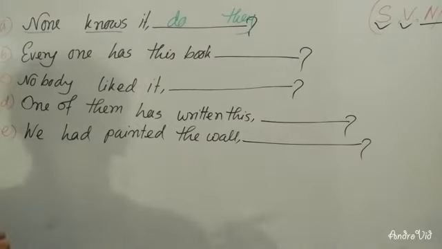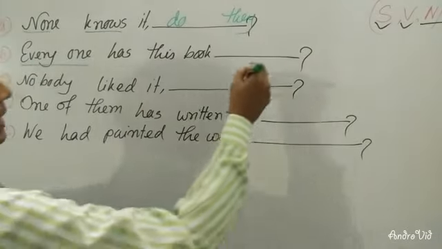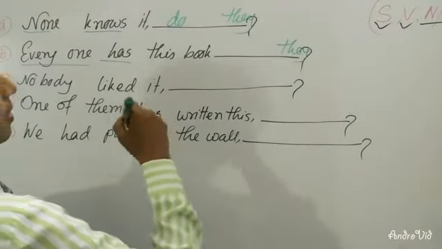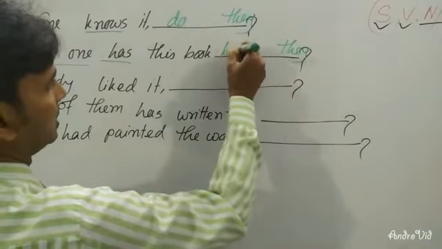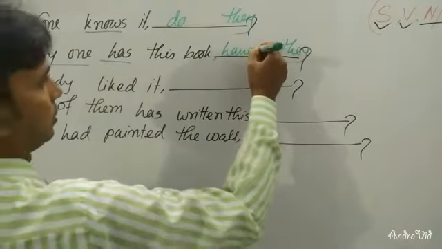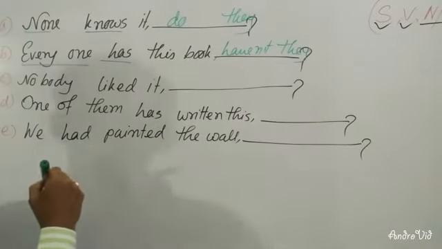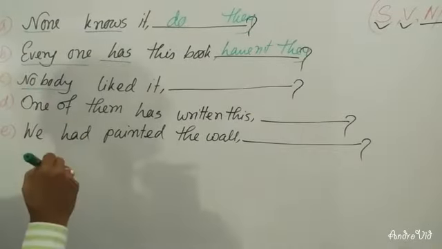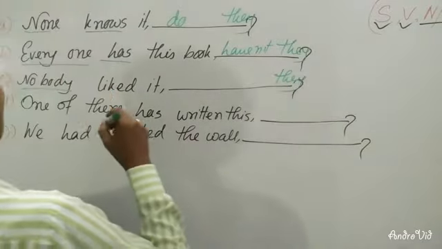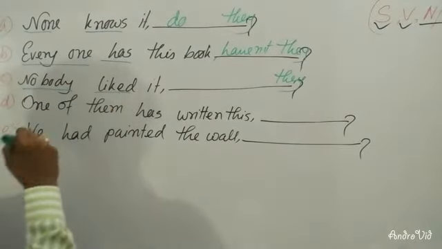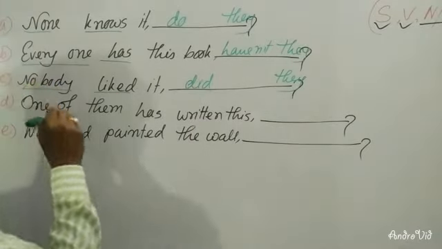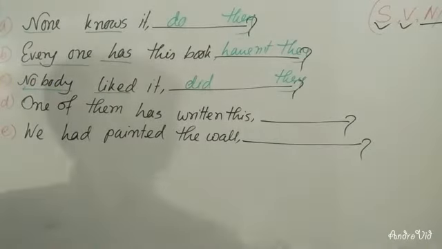Everyone has this book. Everyone always indicates they, so you will have to take the subject as they. Has is an auxiliary verb, so with they you will have to write have here. There is no negative word, and for this reason you will have to use not in short form. Nobody liked it. Here nobody indicates they, and liked is past indefinite tense, so you will have to use did. Nobody indicates a negative, so you won't use not or negative words there.